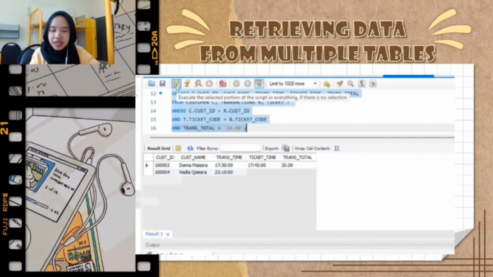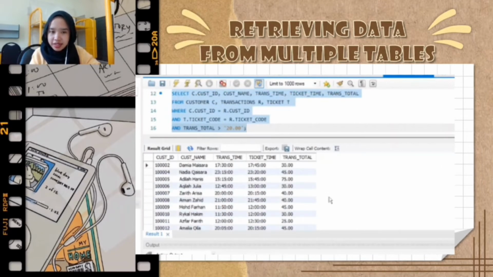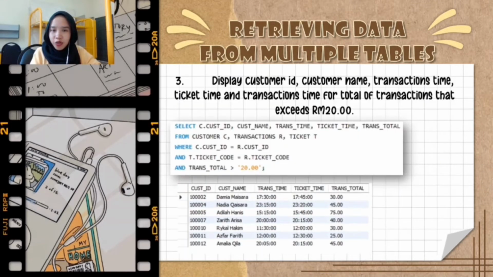As we can see, it has cast ID, cast name, trans time, ticket time, and also trans total. So in trans total, we can see that all of the trans total is greater than 20, which is accurate with what we want. So that's all for retrieving data from multiple tables.